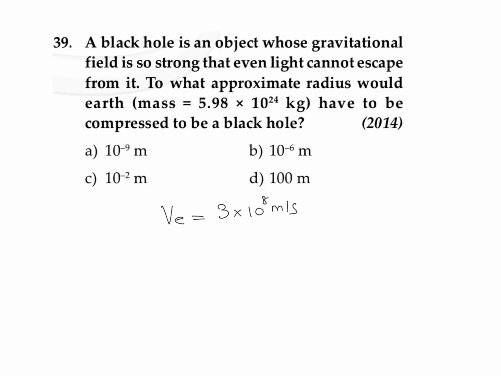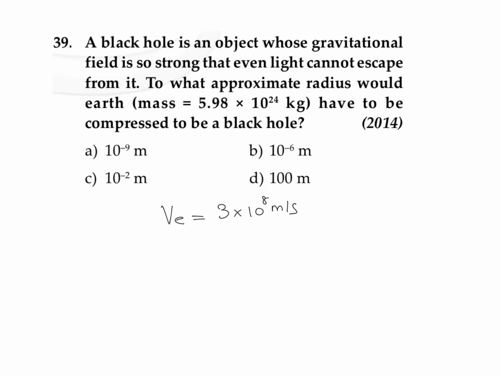So if we square on both sides, we can take it as 2GM divided by R is equal to the velocity of light, which I'm just representing as c, so this is equal to c squared. And since we are to find out the value of this R, we can write R is equal to 2GM divided by c squared.